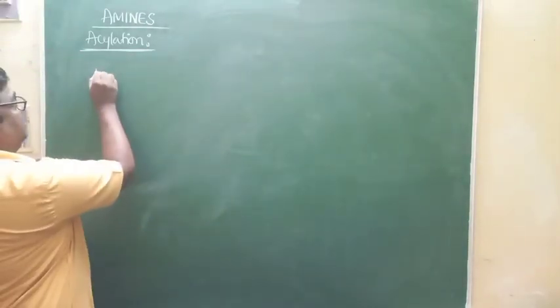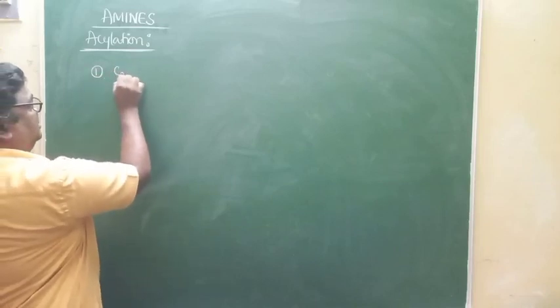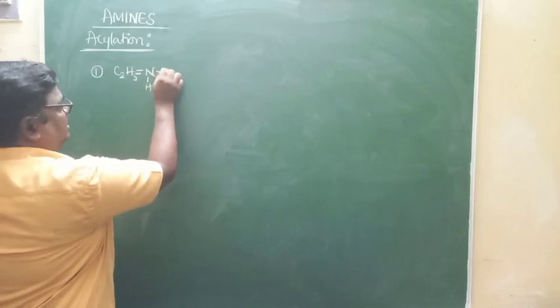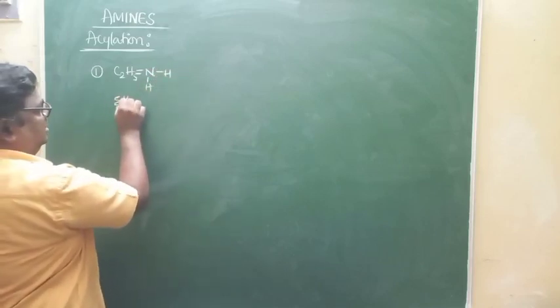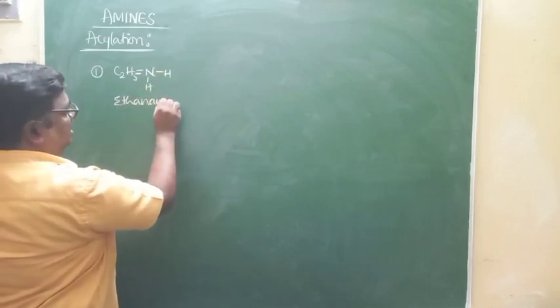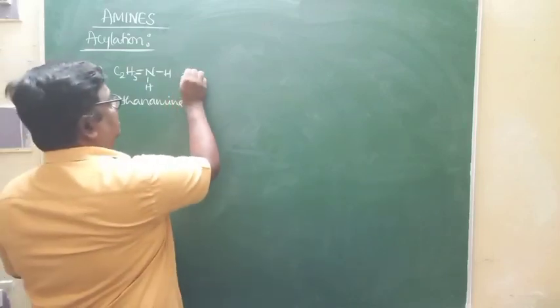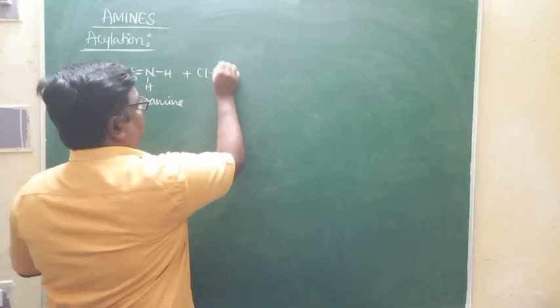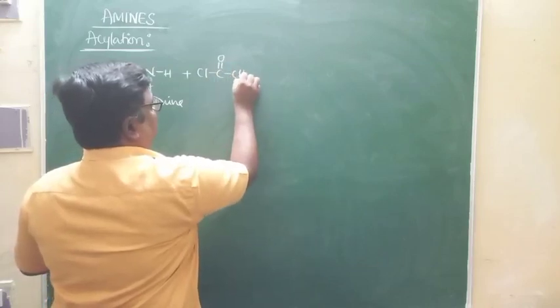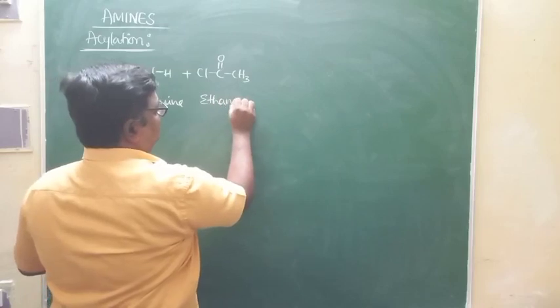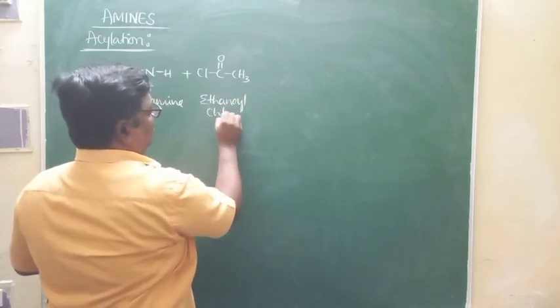And as far as examples for acylation are concerned, look at this. If I take one of the amines, that is ethanamine, ethanamine, right? When ethanamine reacts with acetyl chloride, its IUPAC name is ethanoyl chloride.